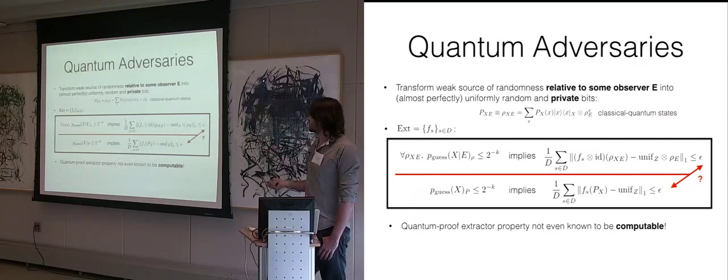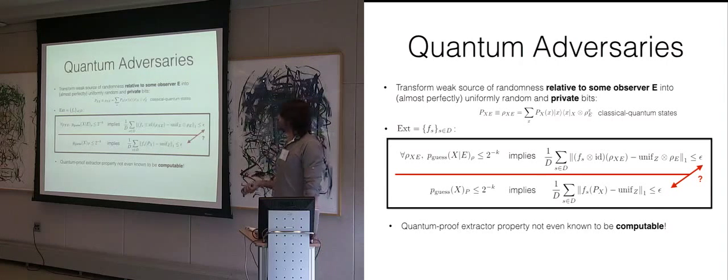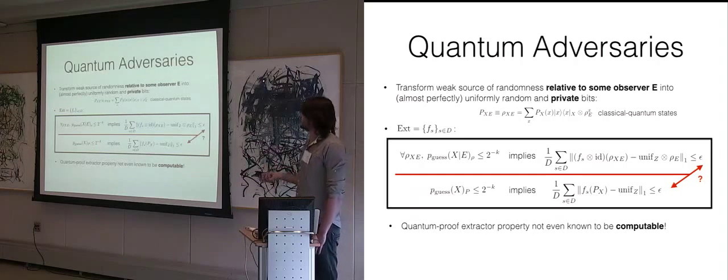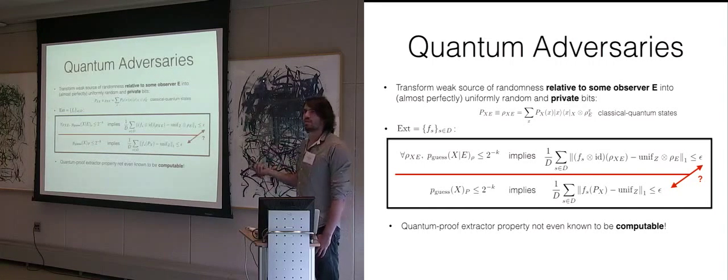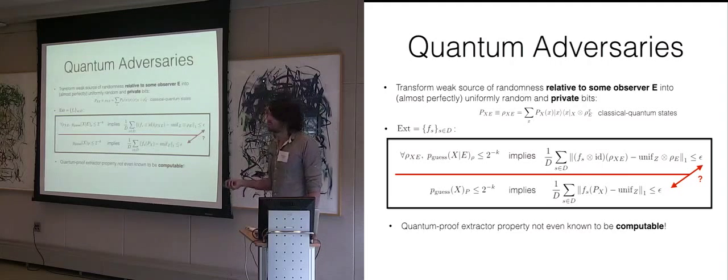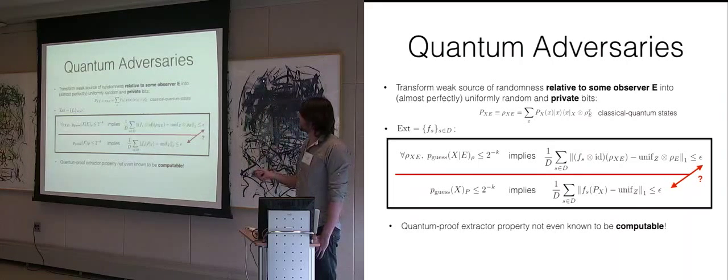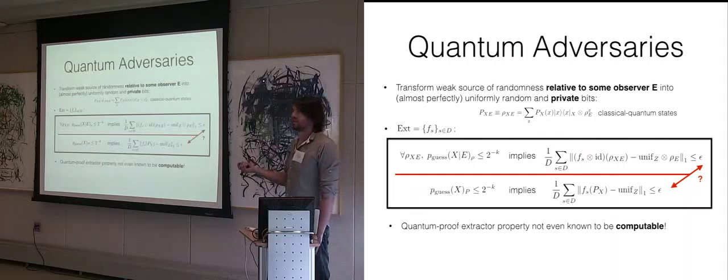And so let me also make this comment here that for the quantum proof extractor property, this first property, we don't even know if it's computable. So given a set of functions, is it a k epsilon randomness extractor that is quantum proof? We don't even know if this is computable. And the reason is that here, on this E system, this quantum memory, we don't bound the size of the quantum memory, okay? So the only bound we ask for here is this guessing probability bound. So in particular, he could have like an infinite dimensional quantum memory as well.